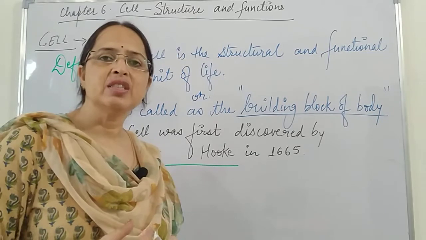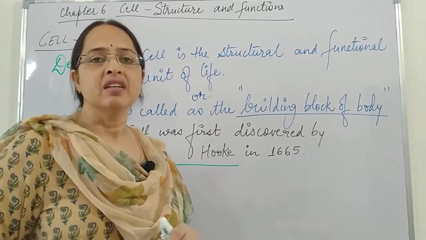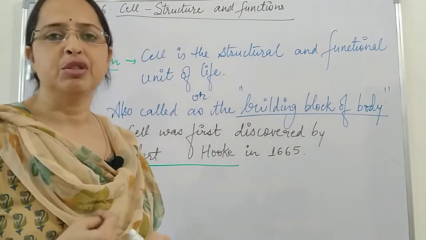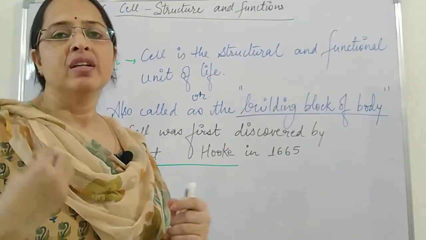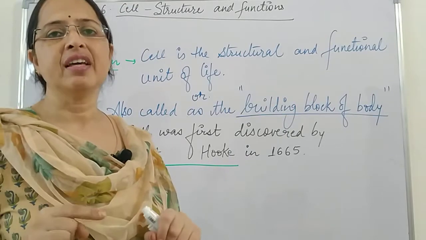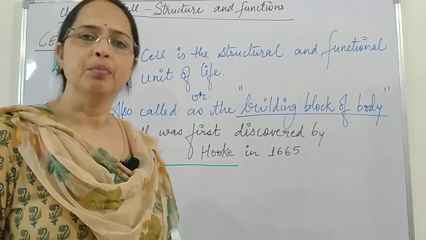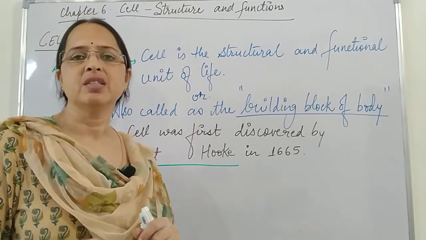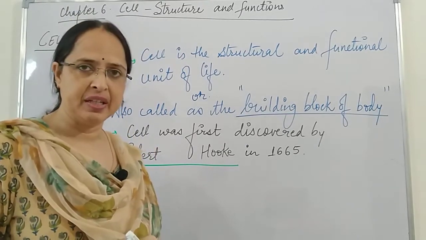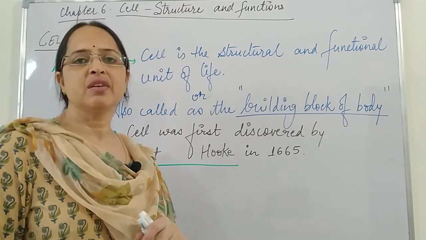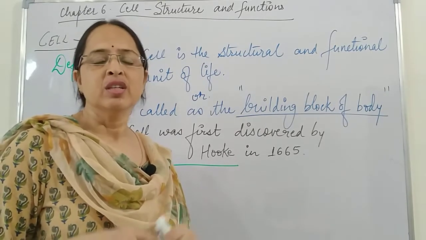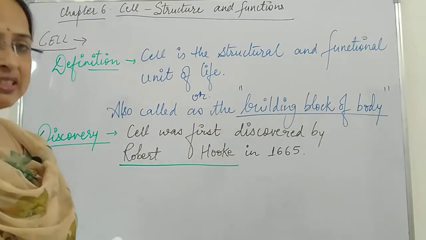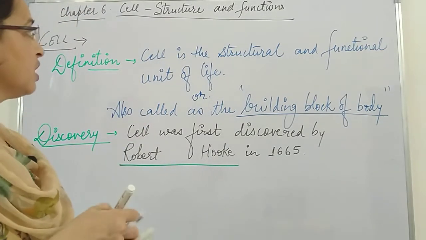If a cell is doing digestion, then the complete cells of the organism's body are also doing digestion, so the digestion process is occurring in the living organism's body. And when respiration occurs, the whole body is performing the respiration activity, and energy is given to all the cells.